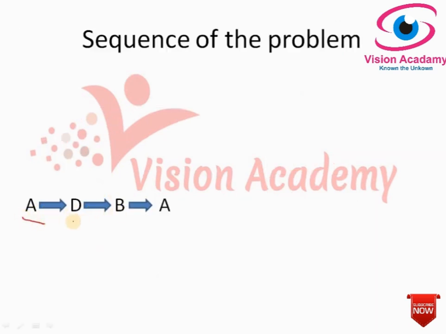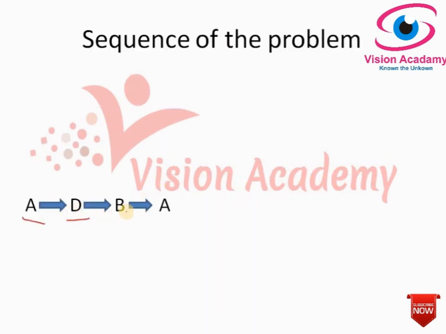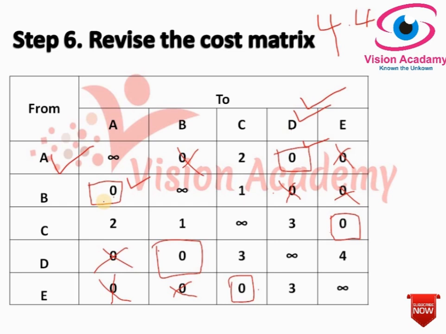A to D, and after traveling to D, from D he has to move further to another destination, so this destination becomes the source, and the other destination is B. So this is D to B, and later from B we have to check where he went.